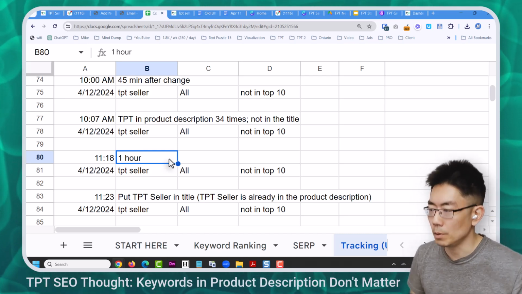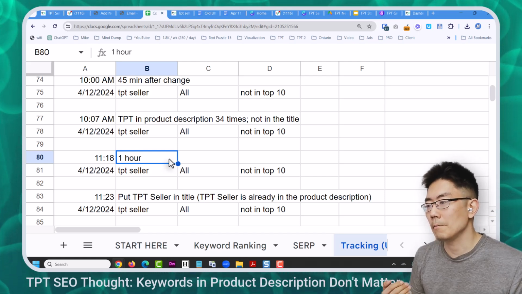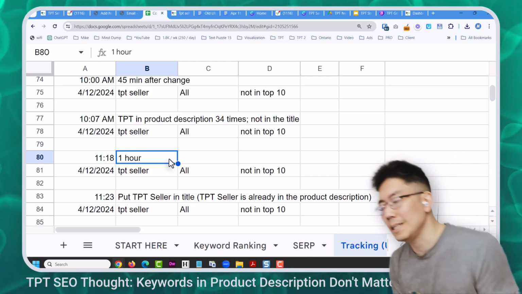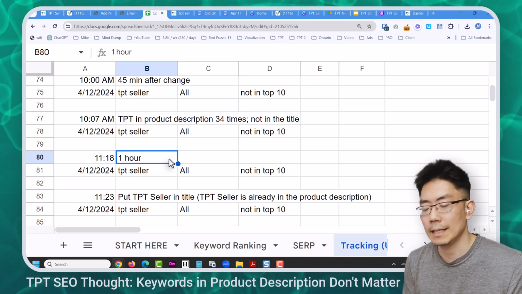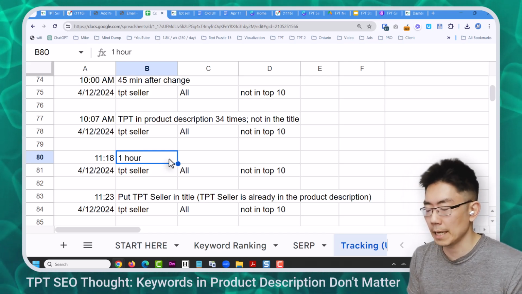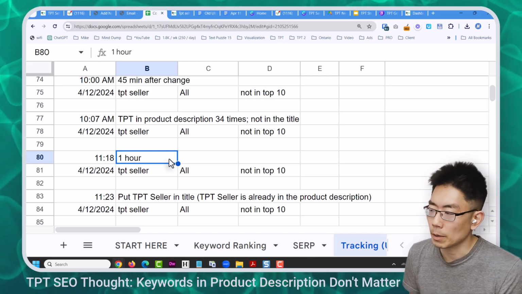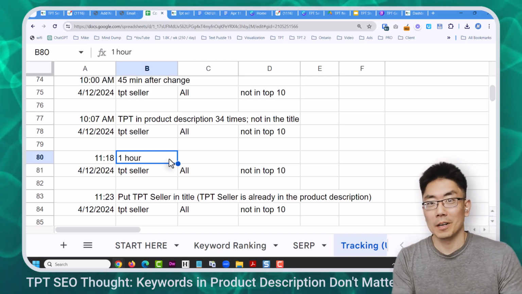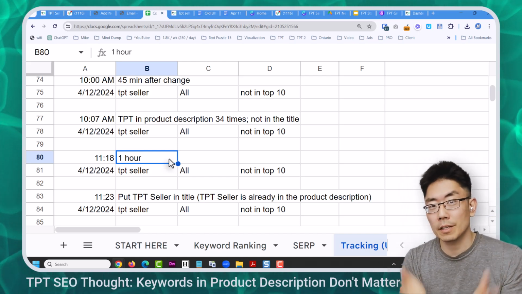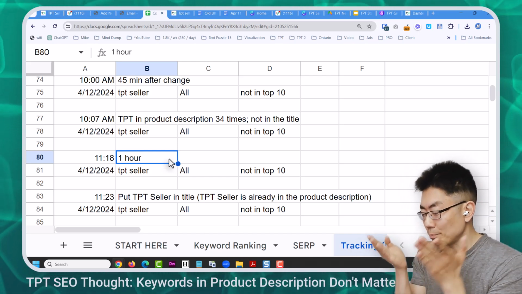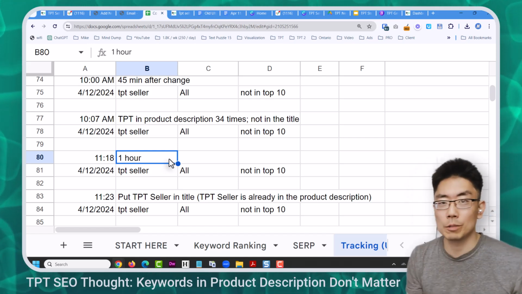Like maybe it's a boost. So maybe what it is is because it wasn't in the title, it didn't show up in the top 10. It still was somewhere ranking, but I just couldn't detect it. Yeah, that's probably it. The moral of the story, the takeaway from all of this experimenting is you've got to put the keyword into the product title. That's a huge boost.